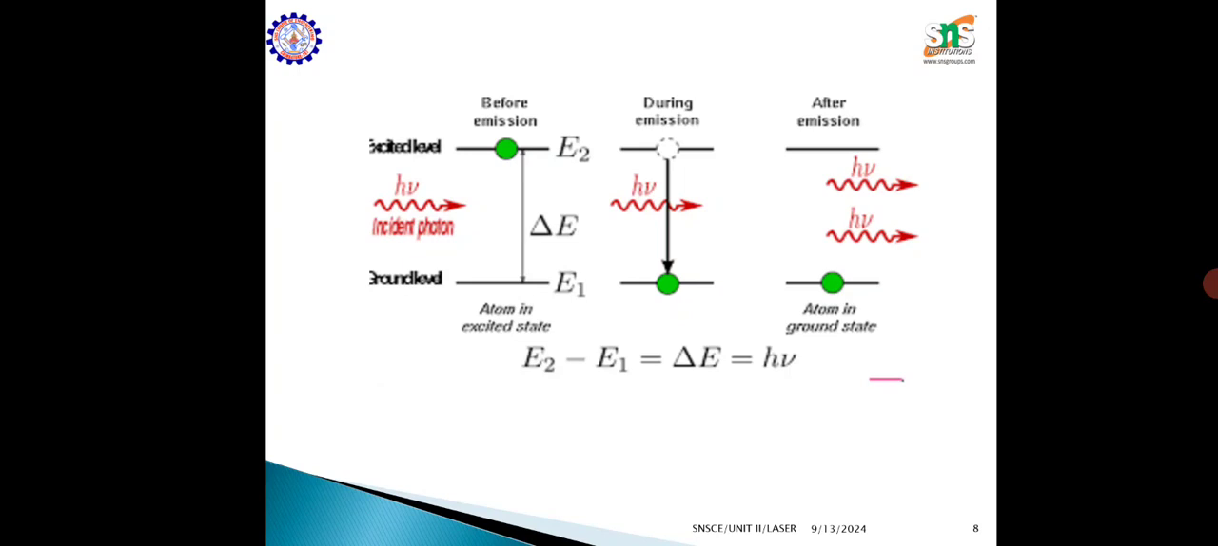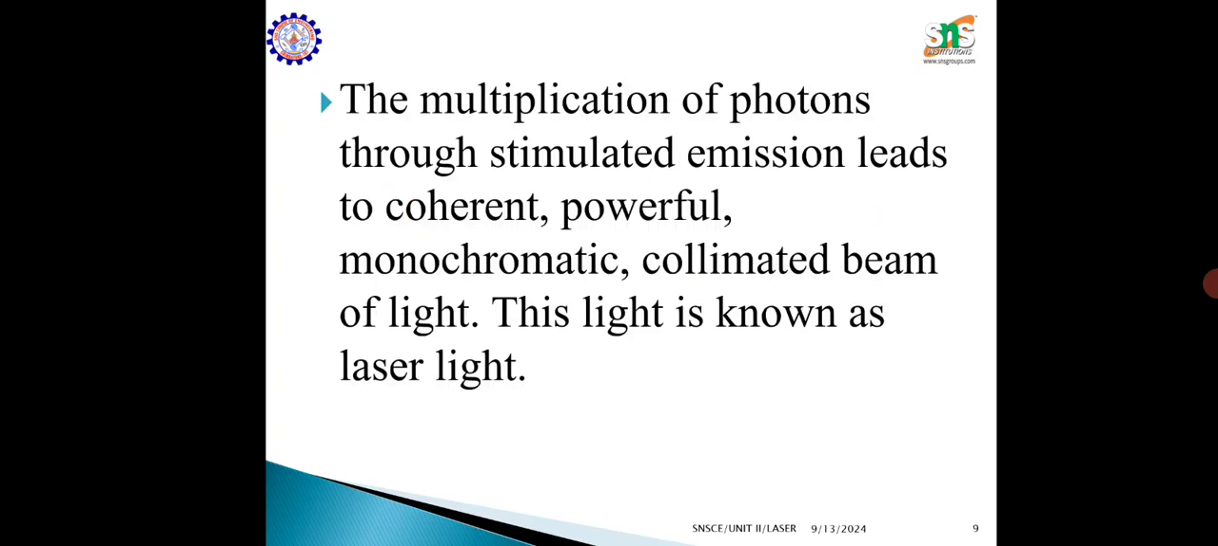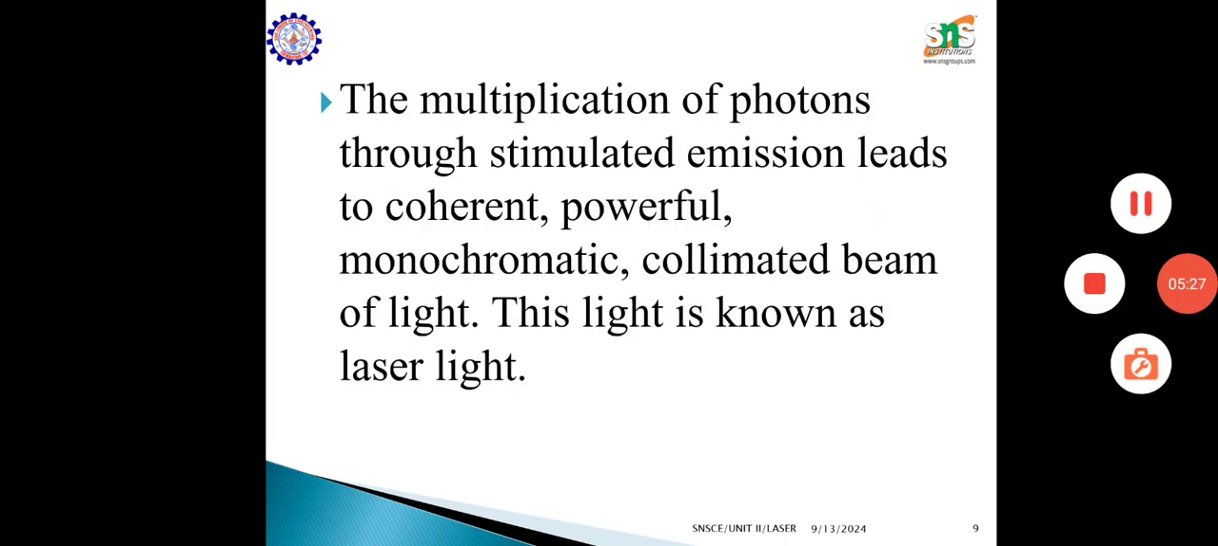So from the excited state, that atom will come to the ground state by emitting another photon. So in the output we will have a multiple number of photons. This is the process. The multiplication of photons through stimulated emission leads to a coherent, powerful, monochromatic, collimated beam of light. This light is known as laser light.